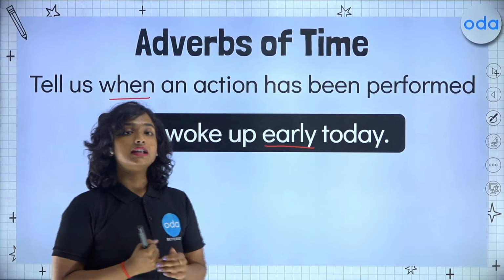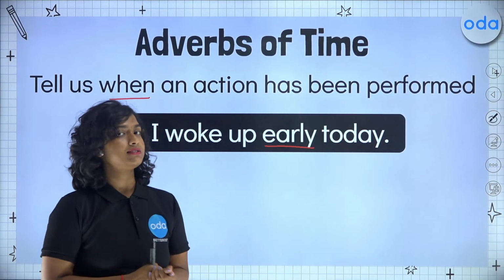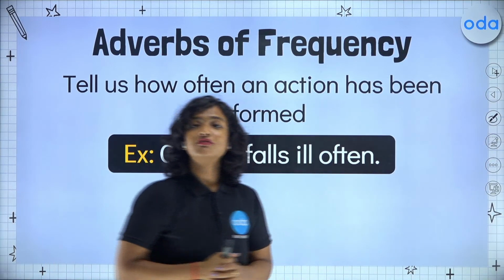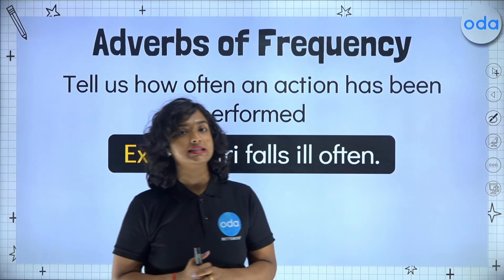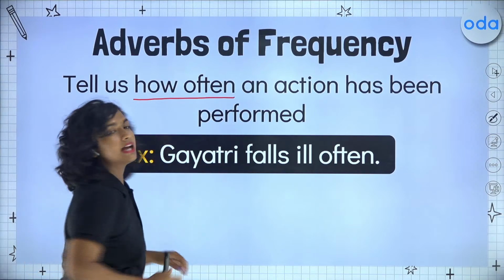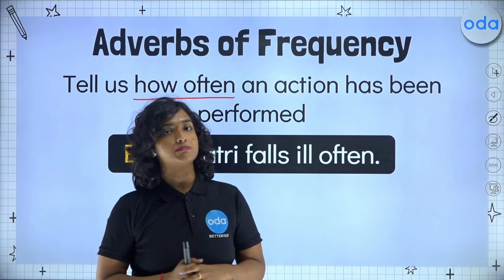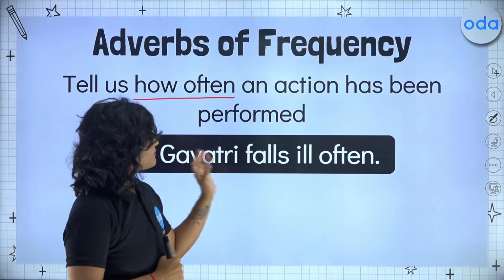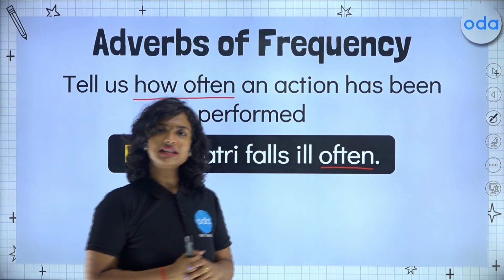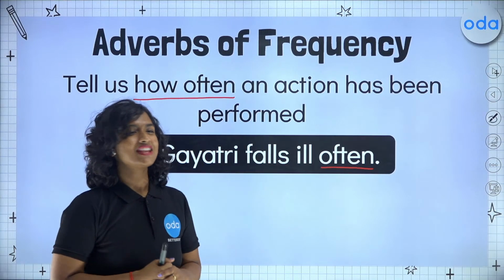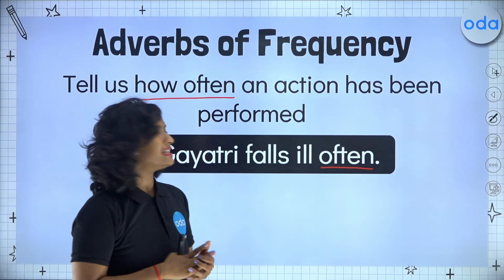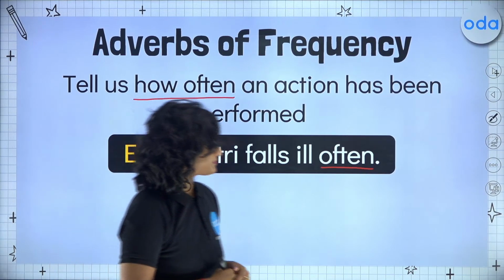So now we have done how, where, and when. But now let's answer the question, how often? For that, we have adverbs of frequency. Adverbs of frequency will tell us how often an action is being performed or has been performed. For example, Gayatri falls ill often. How often does Gayatri fall ill? Often. Some more examples of this would be occasionally, regularly, seldom, and some more.